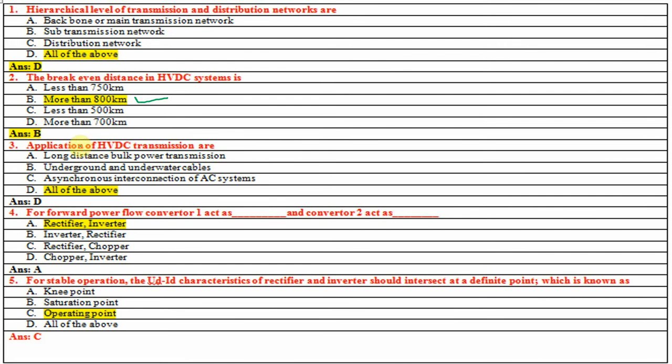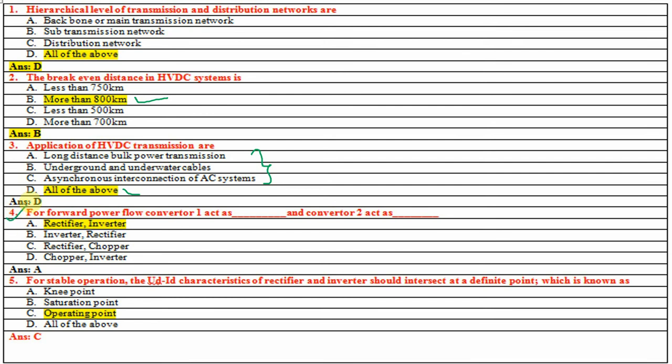Question number three, applications of HVDC transmission line are long distance bulk power transmission, underground and underwater cables, asynchronous interconnection of AC systems, and D is all of the above. So the answer is all of the above because all these three are applications of HVDC systems. It is used for long distance, it is used for underground and underwater cables, and it is also used to connect asynchronous interconnections of AC systems.